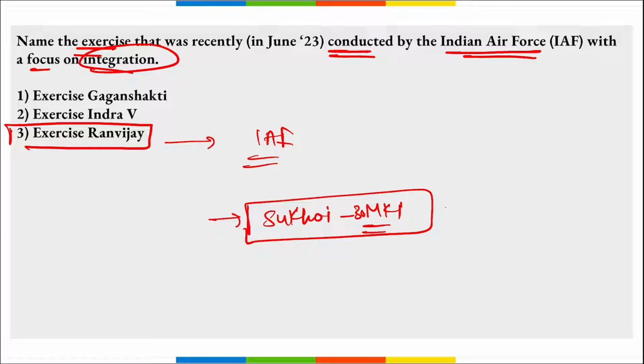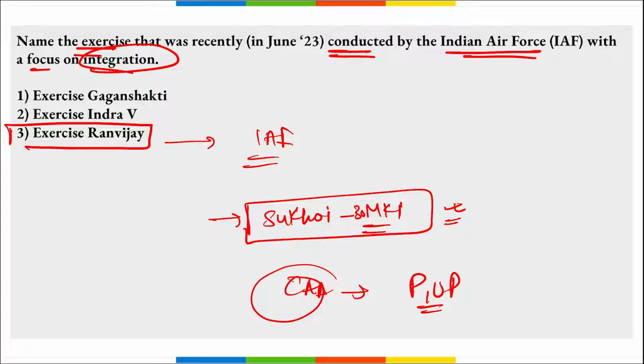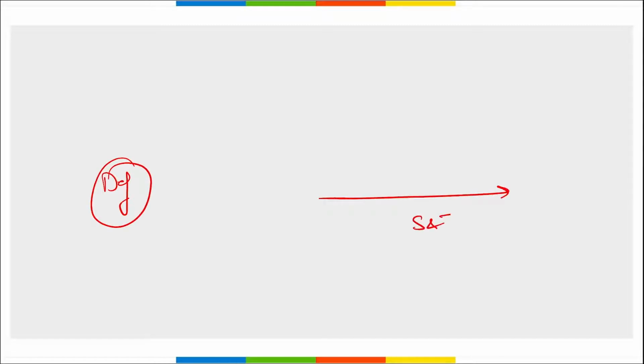Now a question can be asked: which aircraft was used in this exercise? So Sukhoi 30. Then where was the headquarter of this Central Air Command where this exercise was carried out? It was in Prayagraj, Uttar Pradesh. Correct? So friends, these were your important current affairs for defense, right? Now we will be shifting to science and technology related current affairs.